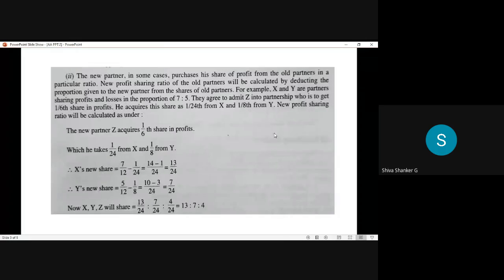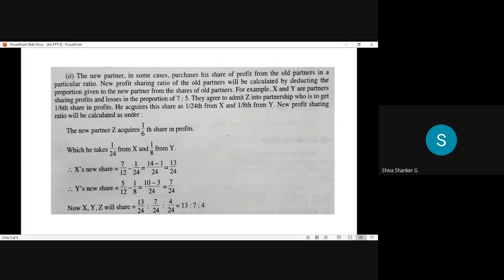For example, X and Y are partners sharing profits and losses in the proportion of 7:5. Here 7:5 means 7/12 and 5/12, and they agreed to admit Z into partnership, who is to get 1/6 share in the profit.